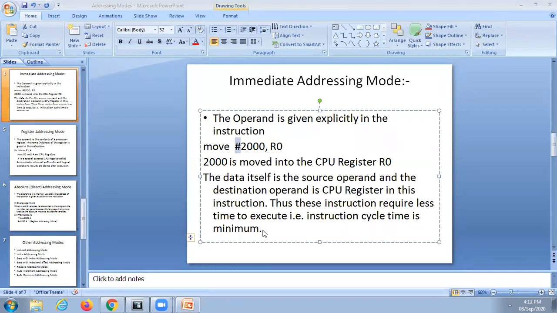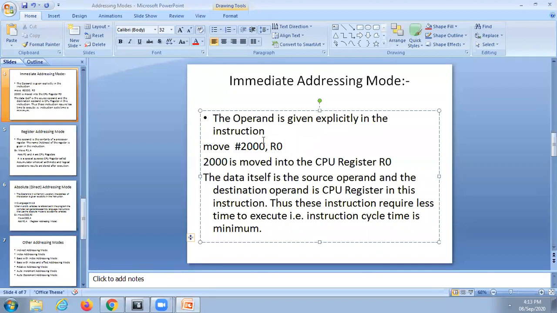Out of all these addressing mode instructions, I already told you 3: immediate, register, absolute, and another 7. Total 10 are there. I forgot one thing, which is not there in your prescribed textbook, that is implicit.